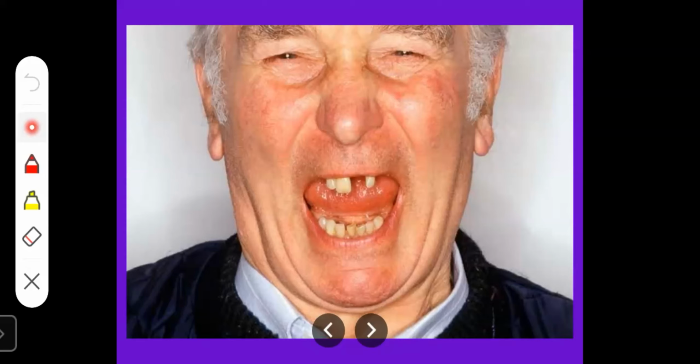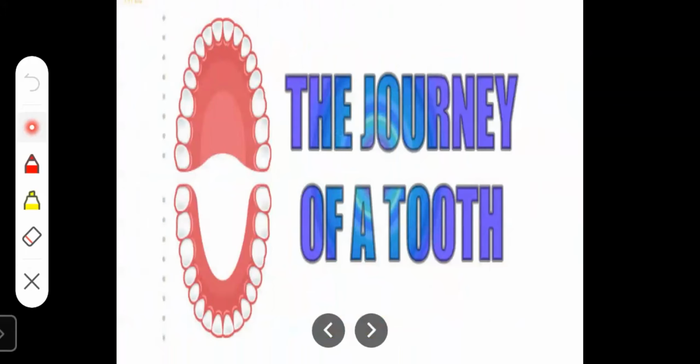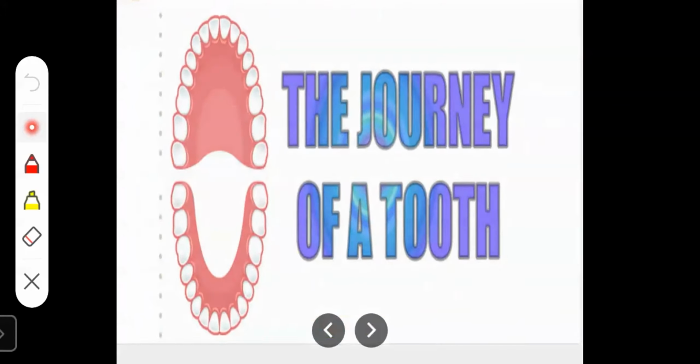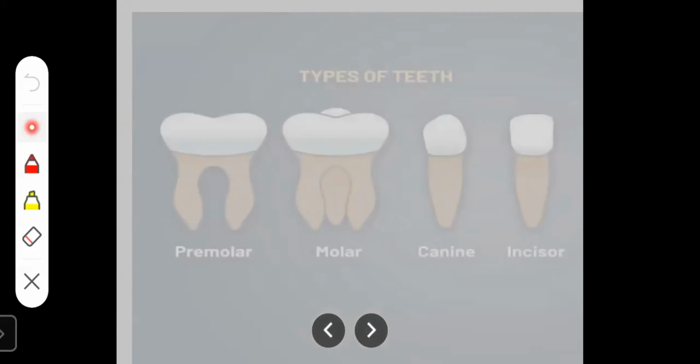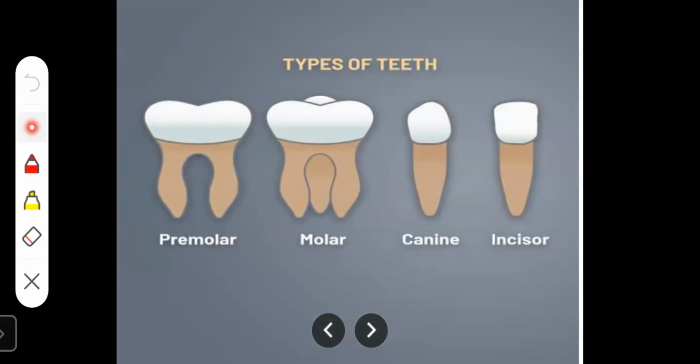Now let us revise the types of teeth. See the first one, premolar teeth, then molar teeth, canines, and incisors. There are 4 types of teeth in your mouth.